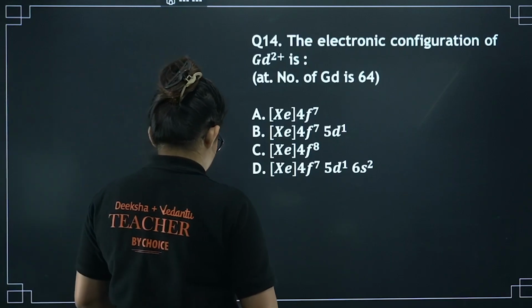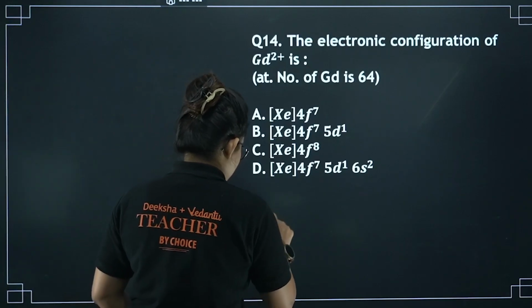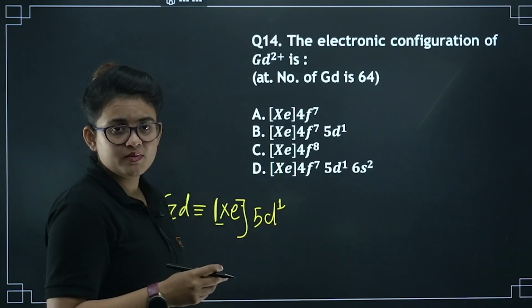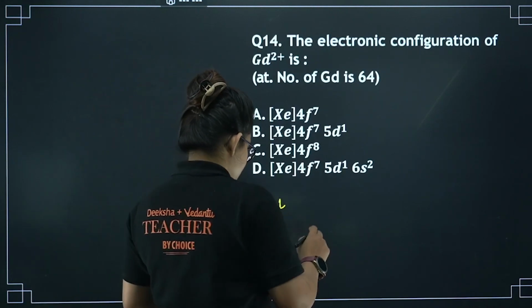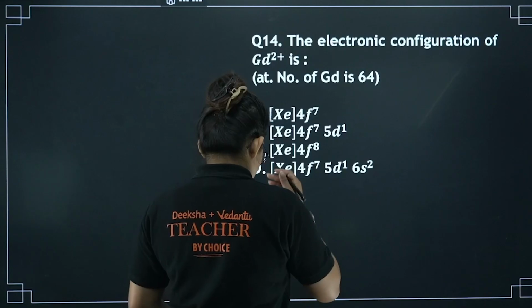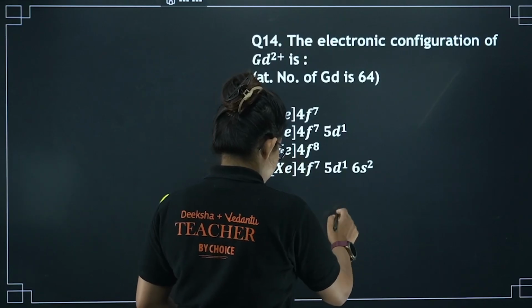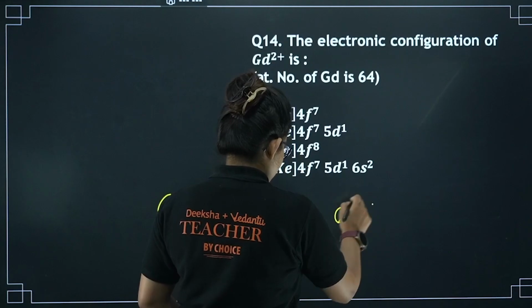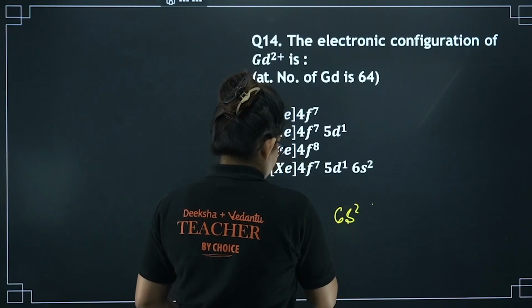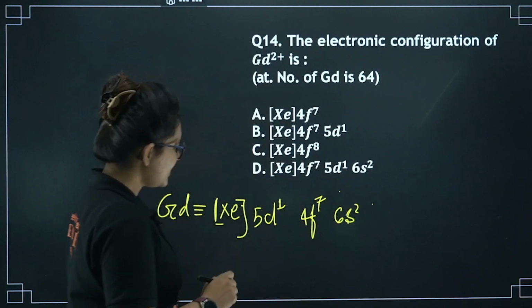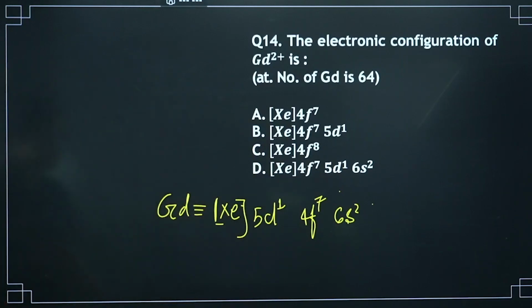So we can definitely have 5d, 5d1. Gadolinium is a lanthanide, so in the f orbital also the electrons will enter. So 5d1, and then we know 6s will also be filled, so 2 plus 1, 3, so 4f7. This is going to be the configuration for the gadolinium.